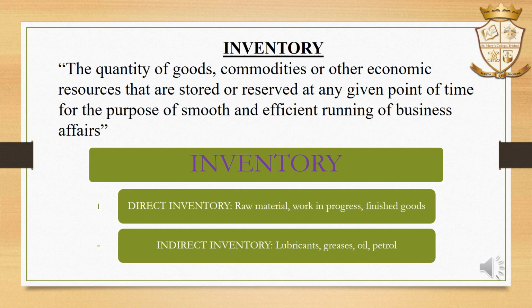Then what is inventory? Inventory is the quantity of goods, commodities or other economic resources that are stored or reserved at any given point of time for the purpose of smooth and efficient running of business affairs. There are two types of inventories, direct inventory and indirect inventory. Direct inventory includes raw materials, work in progress, and finished goods, and indirect inventories are lubricants, greases, oil, petrol that are auxiliary to the direct inventory.